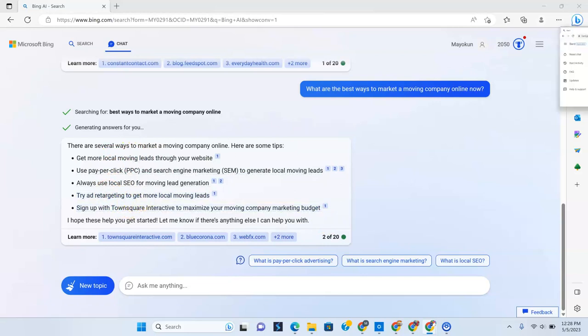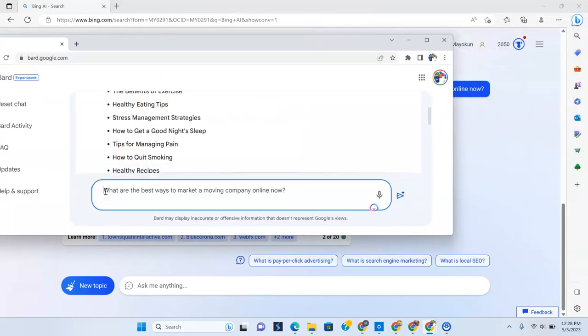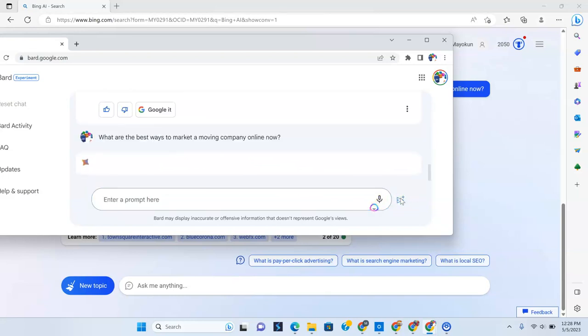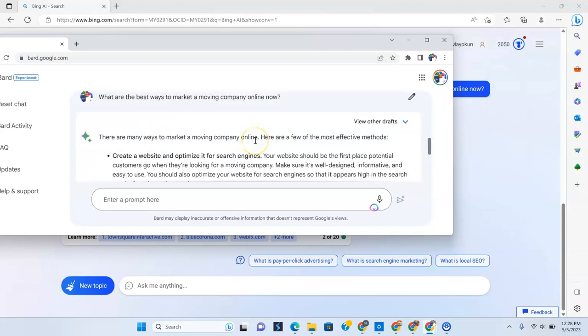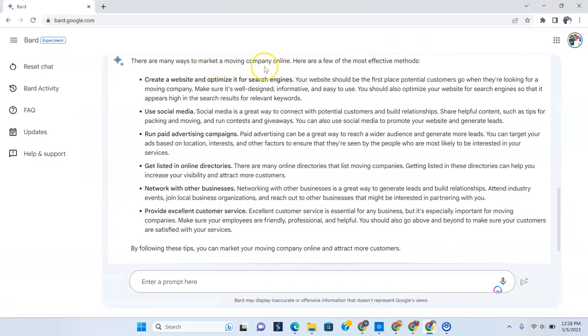Now we are going to go into Bard and do the same thing over here. Let's go over here and just post it in Bard. All right. Now it's generating its response in Bard. Now let's see what happens here. Let's make this huge. Now, there are many ways to market a moving company online. Here are a few of the most effective methods.